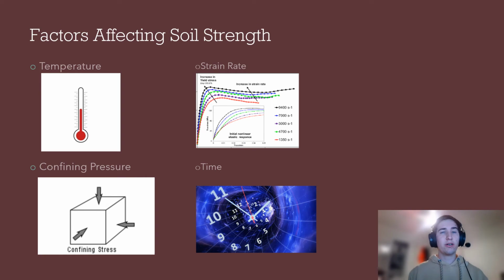As the temperature lowers and the water within the soil freezes, the expansion of this water increases the confining pressure within the soil. The strain rate within the soil varies in regards to the confining pressure and the freezing and melting of pore water. The time at which this occurs also affects the soil's elastic ability to bounce back from the changes in confining pressure. All of these factors must be addressed correctly to model the behavior of frozen soils.